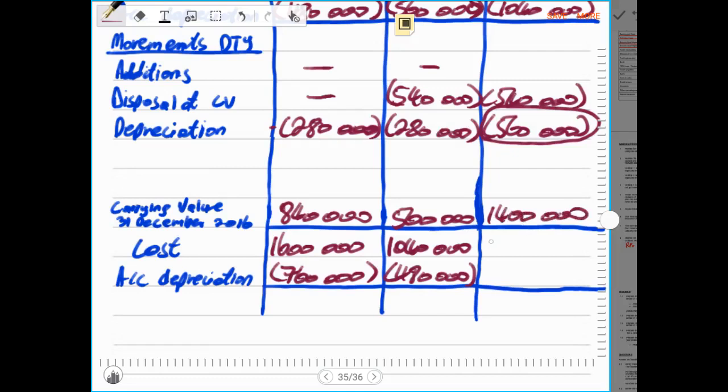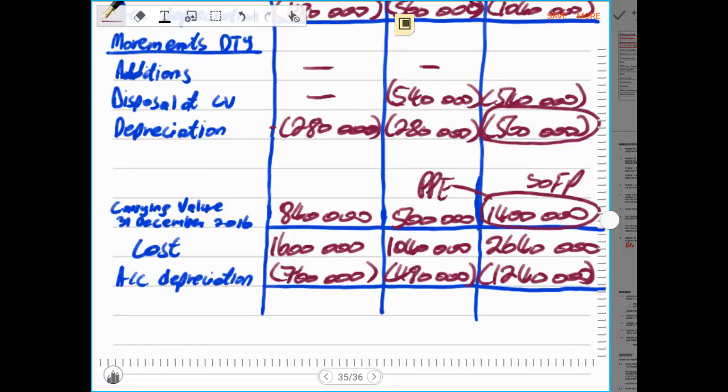And total cost at the end of the year 2,640,000 rands. And the total for accumulated depreciation should give you 1,240,000 rands. Remember, the 1,400,000 rands must be recorded in the statement of financial position under property, plant and equipment, PPE.